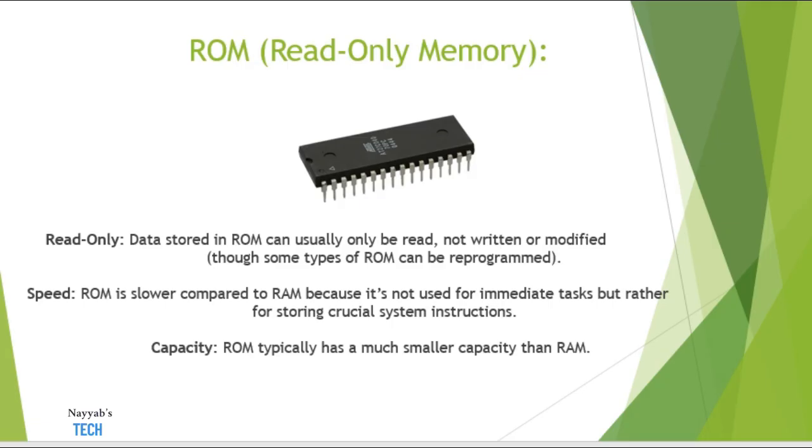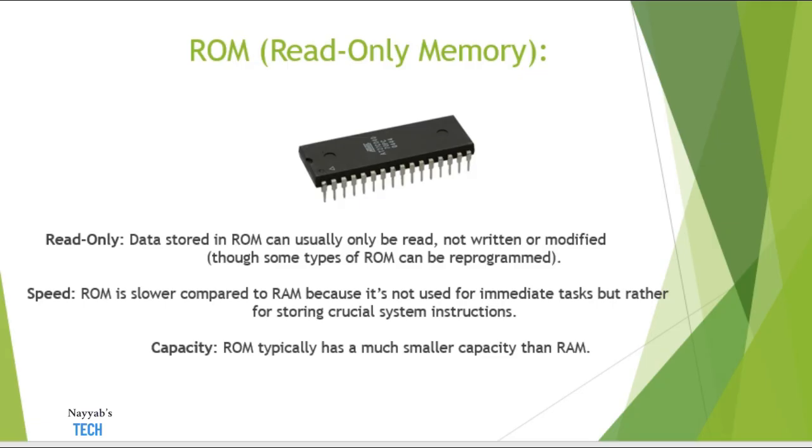That is why RAM is faster and ROM is slower. So this is the speed of the ROM.